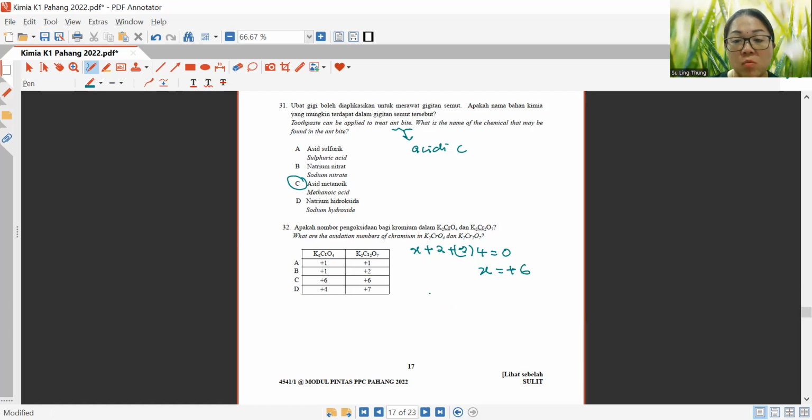Okay, and then what about the other one? 2x plus 2 plus negative 2 times 7 equals 0. So 2x plus 2 minus 14, which is negative 12, equals 0. 2x is equal to plus 12, x is equal to plus 6. That is why your answer is C. Simple mathematical calculation only. All right?